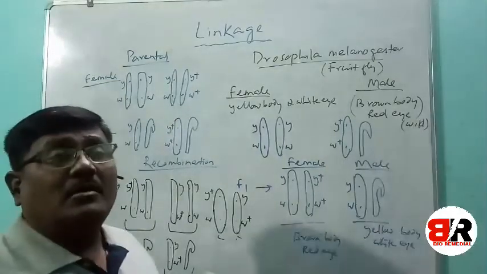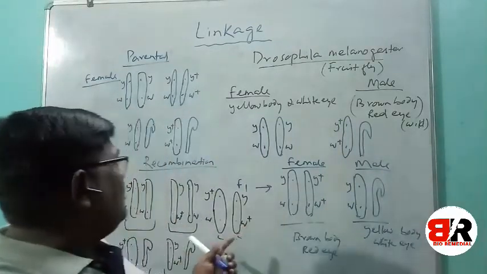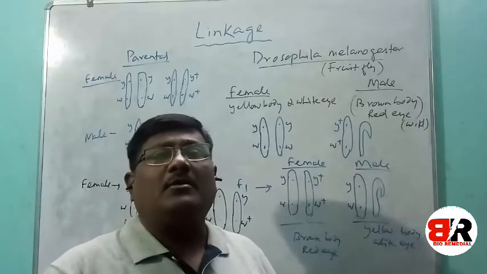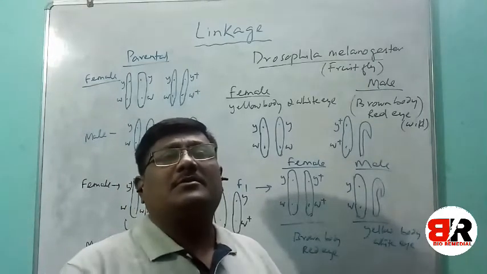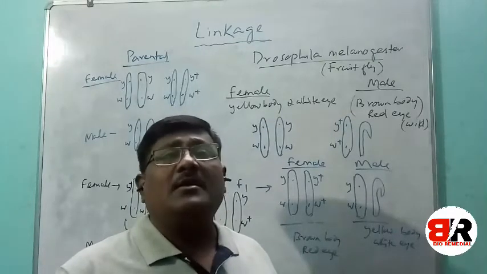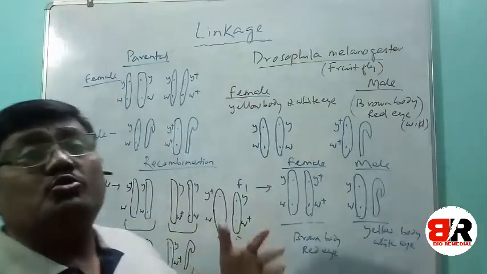But the problem is the parental combination and recombination should be equal. If there will be 100% combination, if crossing over matters, then definitely the parental combination and the recombination should be equal.